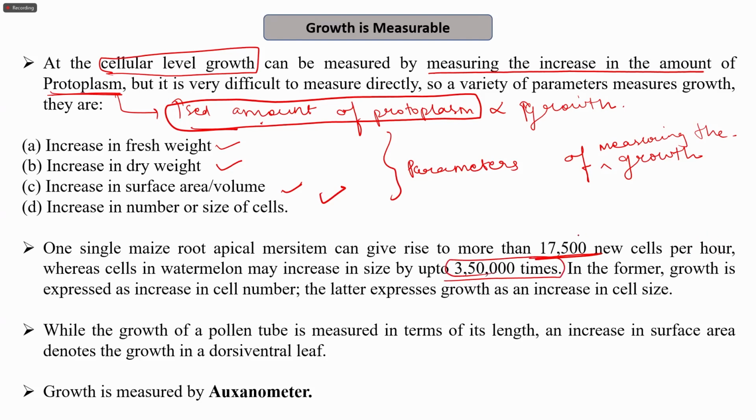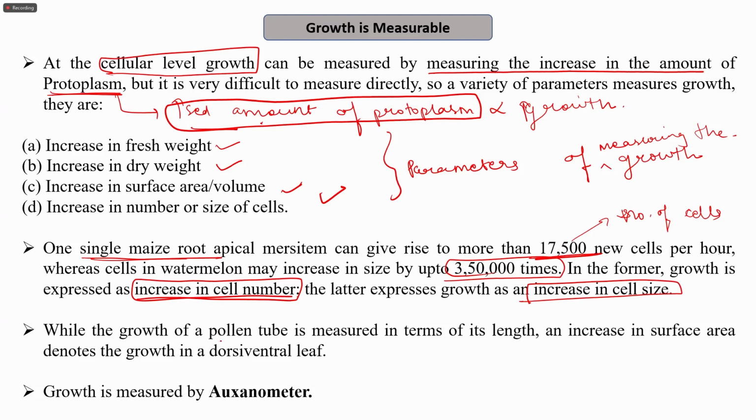So in the former, we are counting the number of cells. So growth here is represented as the increase in the cell number, while in the latter one, we are expressing the growth in terms of an increase in the cell size. So we can measure the growth by both increase in the number or the size of the cells. So it can be measured by both the methods.